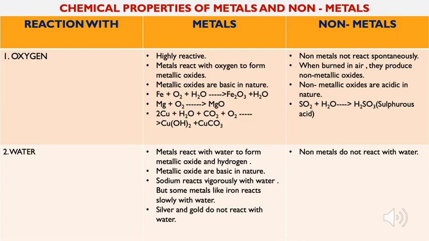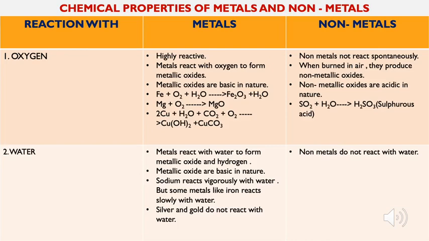Then magnesium plus oxygen gives magnesium oxide. When the magnesium ribbon is burnt, what is formed? Ash is formed, and that ash is actually the magnesium oxide. And when that magnesium oxide is dissolved in water, it forms magnesium hydroxide. And now we will test that magnesium hydroxide with the help of litmus paper. When we dip the red and blue litmus paper in magnesium hydroxide, we will see that the red litmus paper turns blue. It means the metallic oxide is basic in nature.